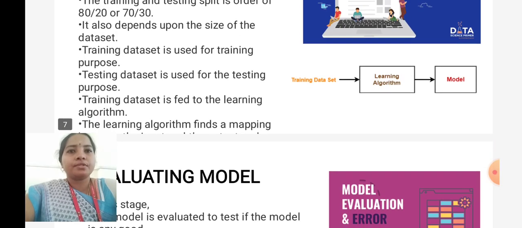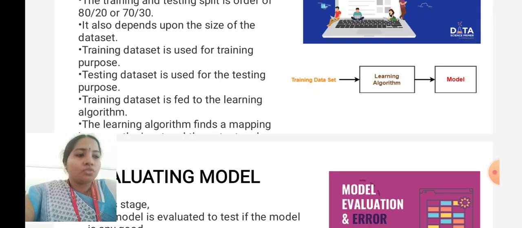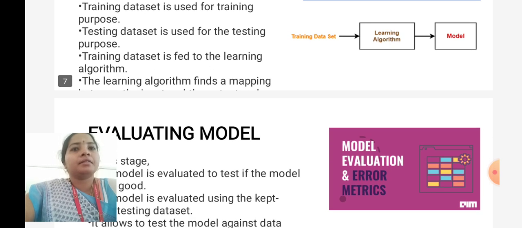Training dataset is used for training purpose. Testing dataset is used for the testing purpose. Training dataset is fed to the learning algorithm. First, we have already seen the algorithms based on classification, clustering, and regression, right? So based on that, we can train the dataset to the learning algorithm so that the algorithm will learn about the data and it will be fed the data as an input to the model so that the model can predict what will be the output. The learning algorithm finds a mapping here.